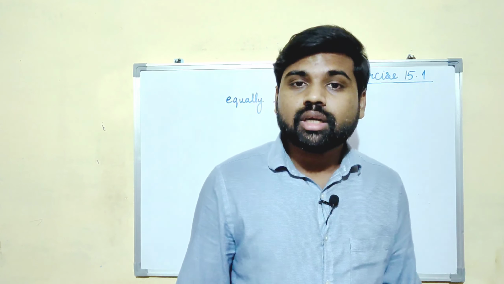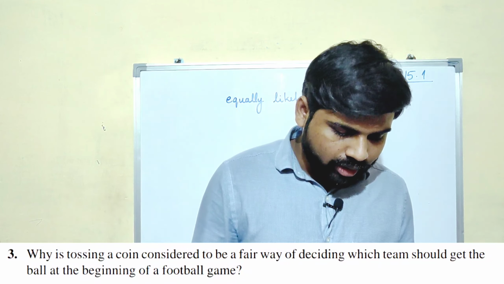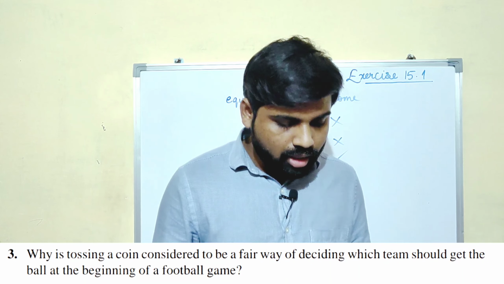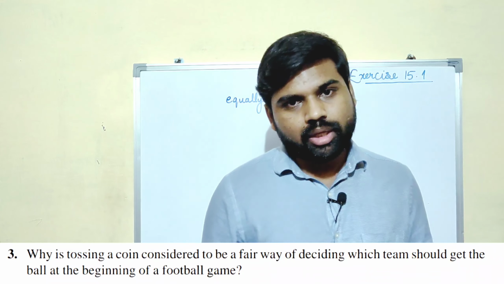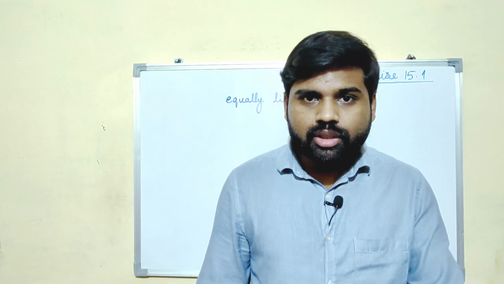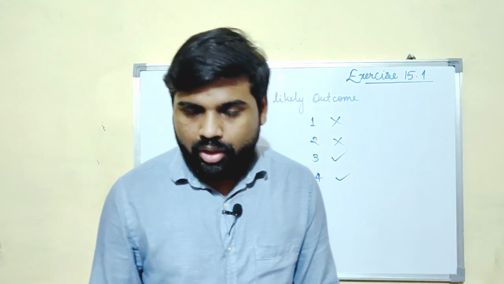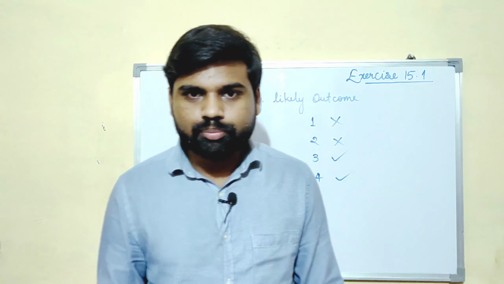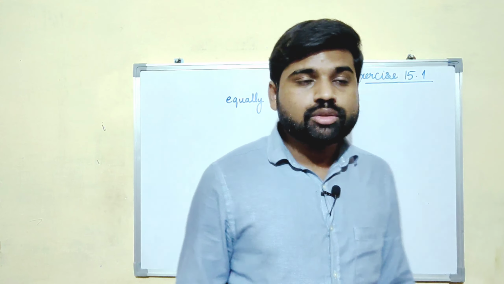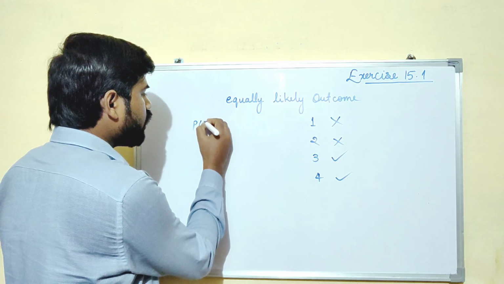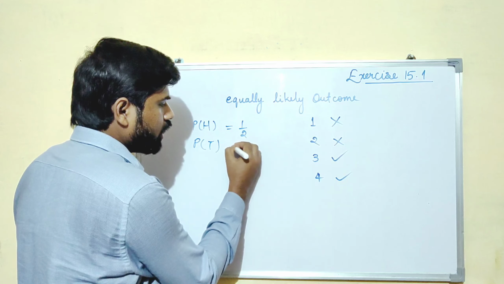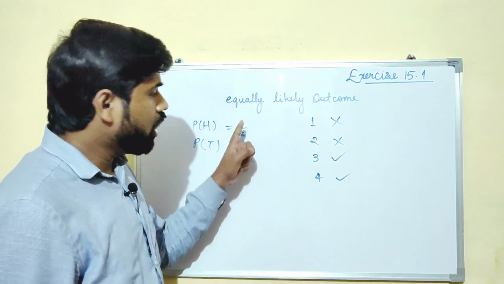So the third question says, why is tossing a coin considered to be a fair way of deciding which team should get the ball at the beginning of a football game? See, why they are asking why we should use the coin. Because while tossing a coin, the probability of getting a head or the probability of getting a tail is the same. There will be no bias in this throwing of a coin. So you can say that probability of getting a head and probability of getting a tail is equal, it was equal to 1 upon 2.